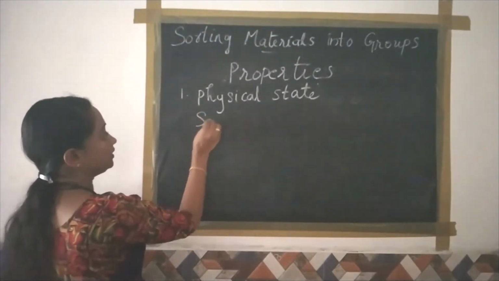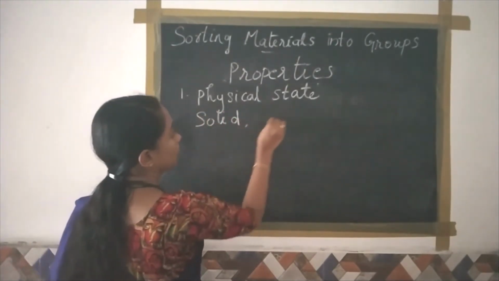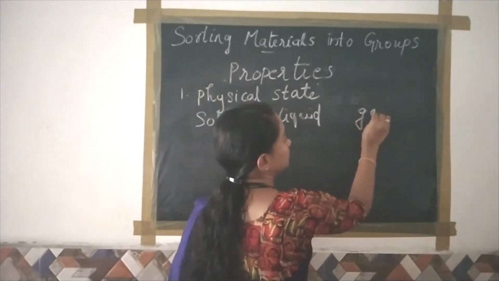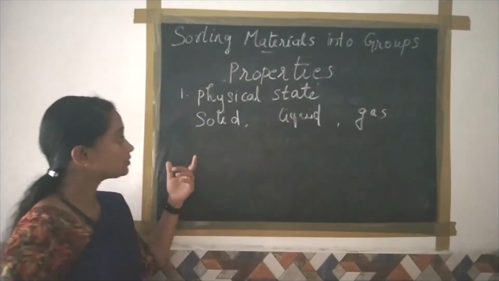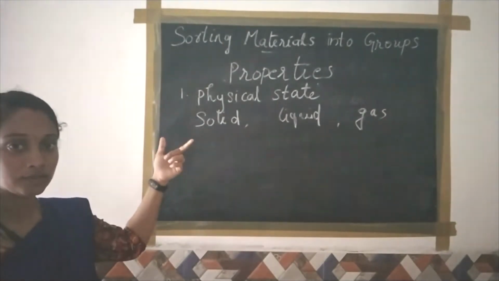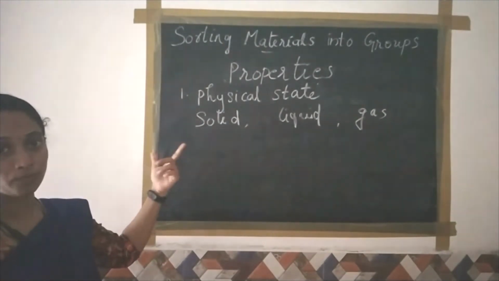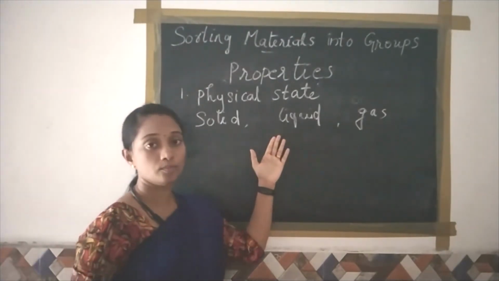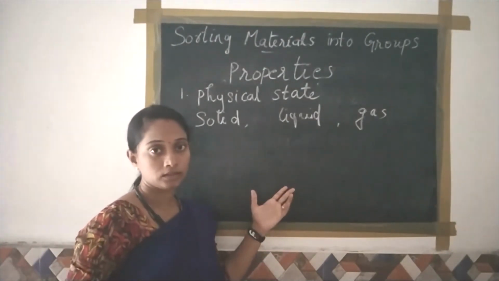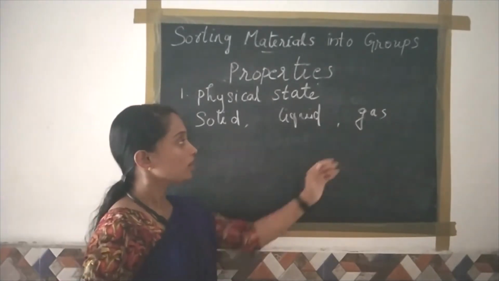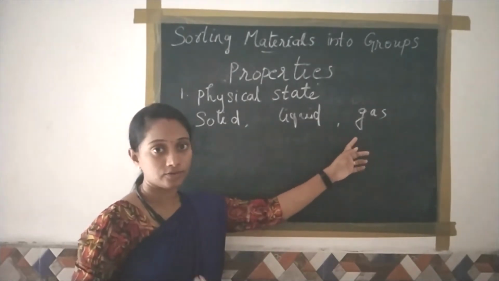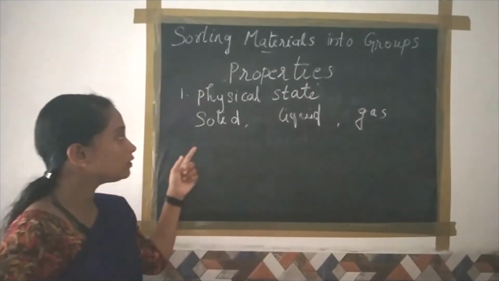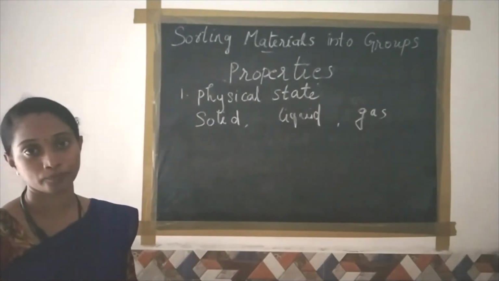We can classify material into solid, liquid and gas. Examples of solid things are metal, steel, wood, plastic. Examples of liquid things are water, milk, oil, petrol. And gases: hydrogen, nitrogen, carbon dioxide, argon. These are examples of solid, liquid and gas.